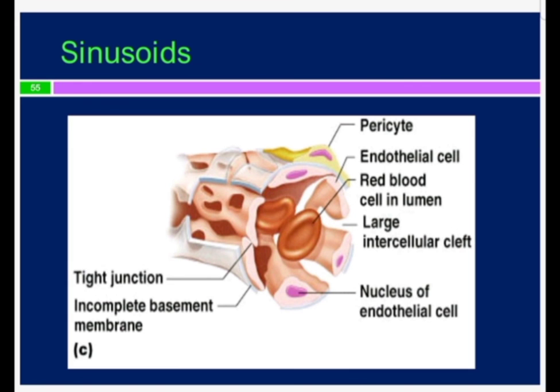You can see the wall of the sinusoid. There are incomplete basement membranes. Large intercellular clefts are seen, that is the gaps in between the endothelial cells.